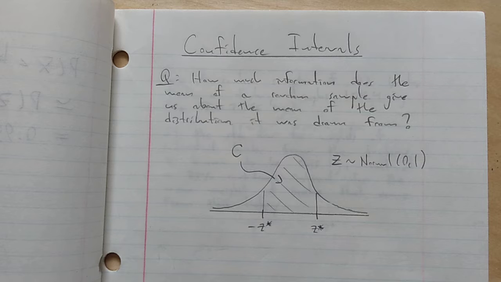How much does that tell me about the average age of all students at the college? It tells me something. What exactly does it tell me? I don't know for sure what the average age of all students at the college is, because I've only talked to 20 students, not everybody, but I know something. And suppose that you took a random sample of 40 students. Your sample is bigger, and so you should be able to make a better guess at the average age of all students at the college. How much better is your guess than mine? All those things we should be able to quantify and give real rigorous quantitative answers to.